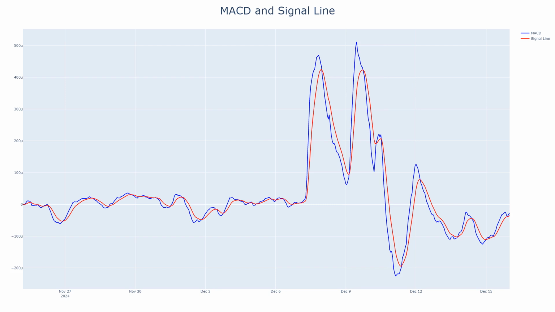A crossover of the MACD above the signal line would mark bullish momentum, as seen in the early December breakout when MACD turned positive, triggering a price increase from $0.00425 to $0.00487. Investors should remain vigilant for a reversal signal.